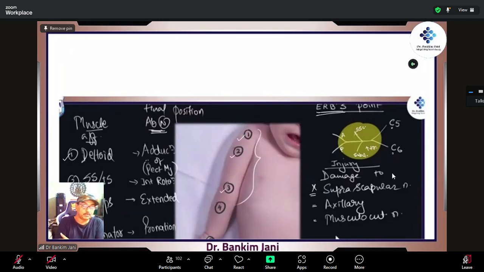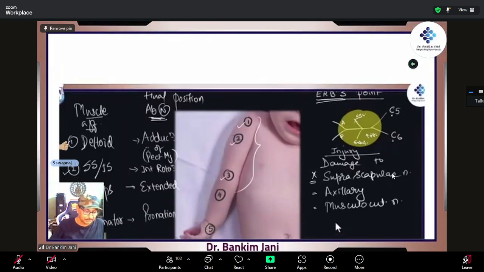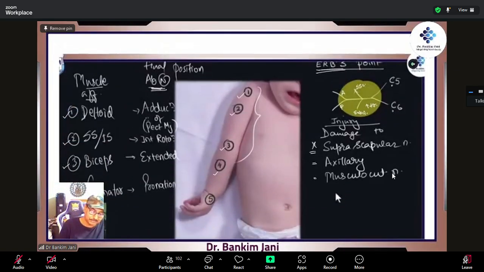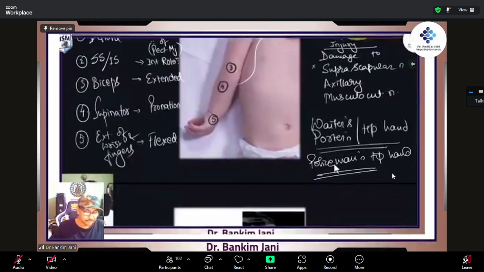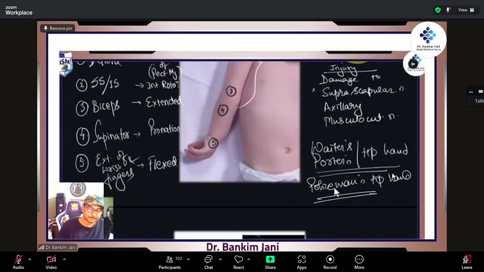Then comes the supinator. The name itself is telling supination. Supinator is not working, so the hand will rotate, so this is the pronator. This is the 4th one. And then finally, this is the wrist drop. We saw that extensor carpi radialis longus was keeping the wrist straight. Now it is paralyzed, so the wrist drops.